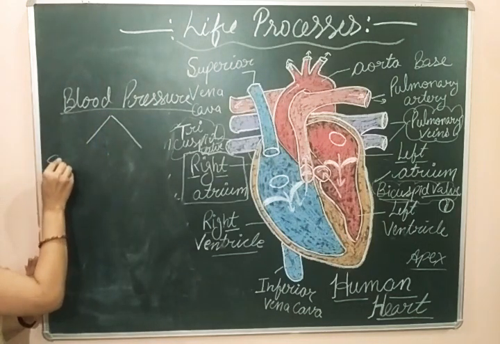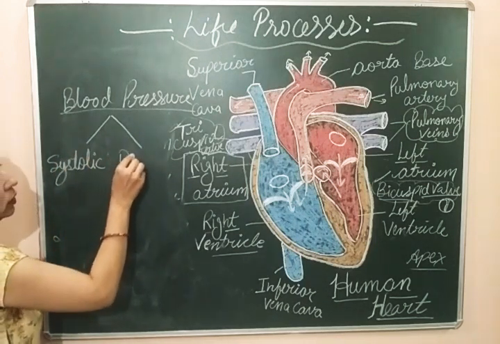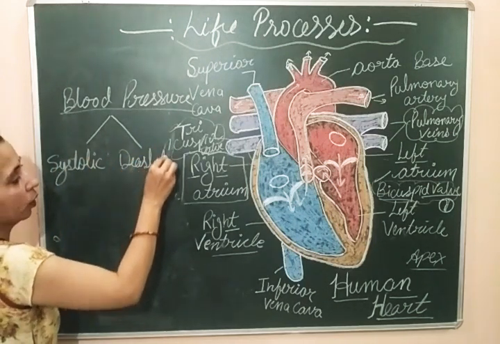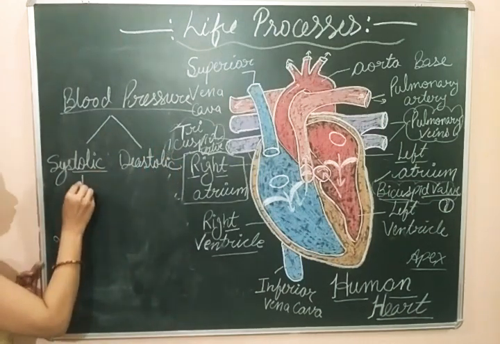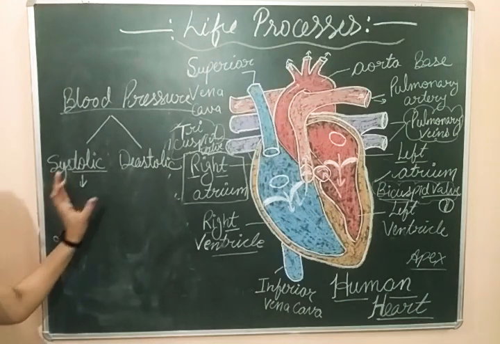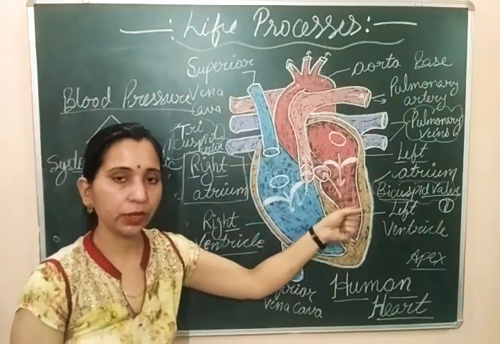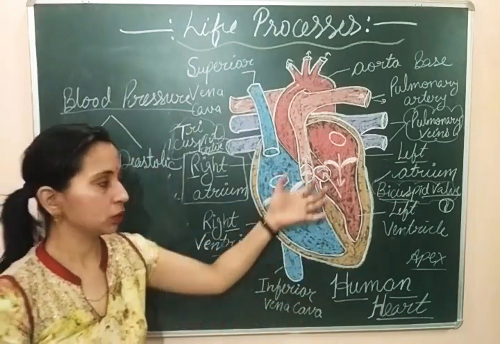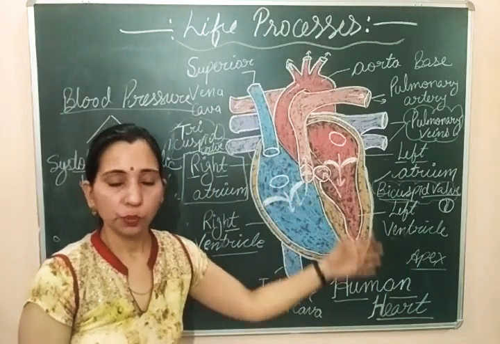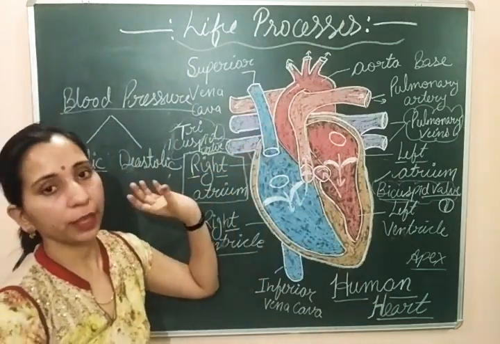एक होगा systolic blood pressure and the second one is diastolic blood pressure. We have 2 kinds of blood pressure, systolic and diastolic. This systolic blood pressure is generated when the ventricles contract. जब ventricles contract होंगे, contraction की वजह से एक force generate होगा, जिससे पूरे force के साथ जो blood है वो transport होगा towards this main artery, that is aorta.